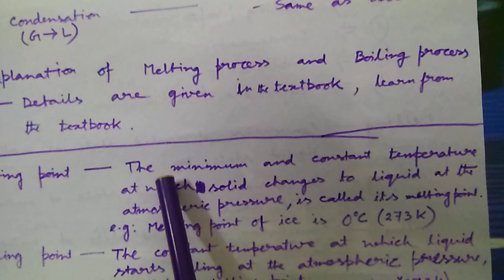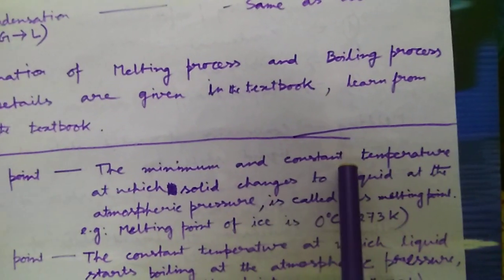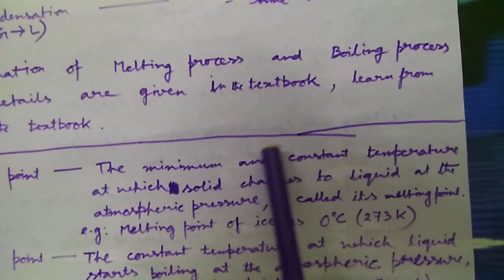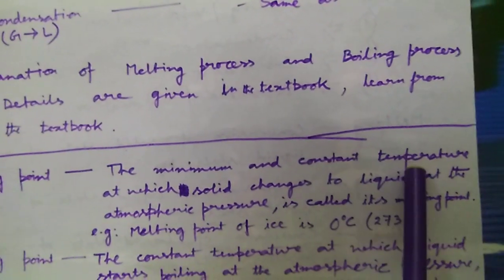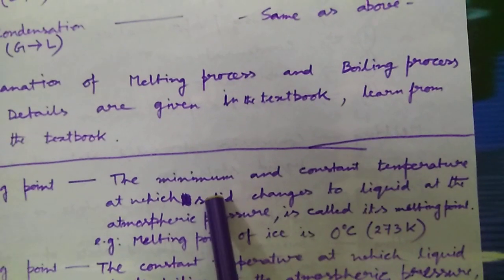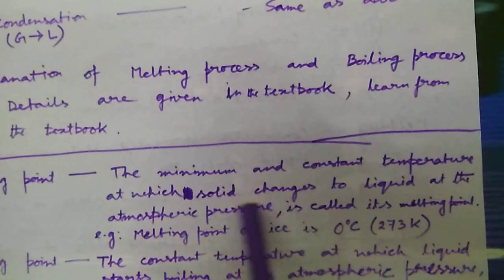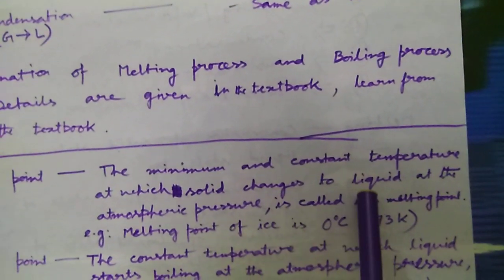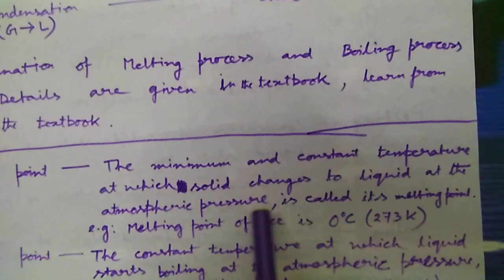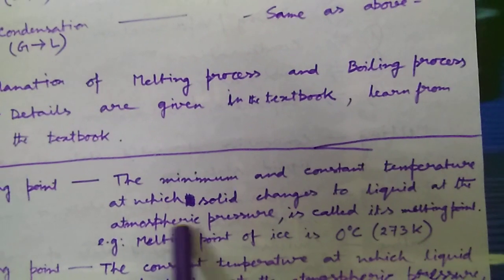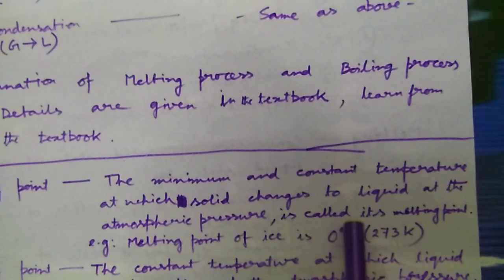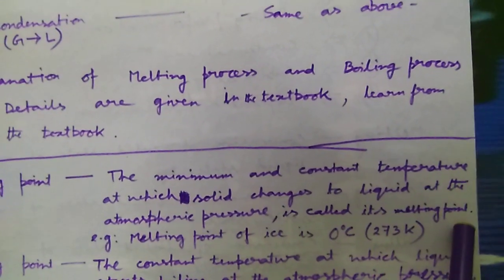Melting point is the minimum and constant temperature. Please remember the terminologies. Minimum and constant temperature at which solid changes to liquid. That means solid starts melting at atmospheric pressure. That means pressure is fixed under atmospheric condition, and that is called its melting point.